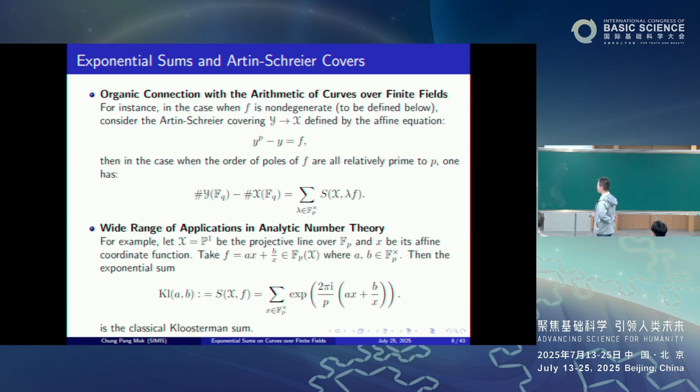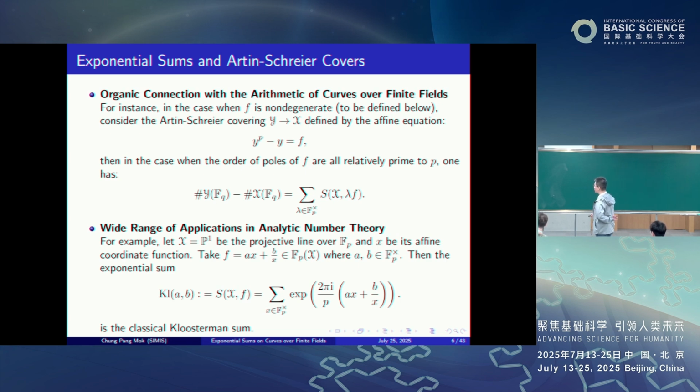In the case when f is non-degenerate, which we're going to define below, we have the so-called Artin-Schreier covering Y of X. Y itself is a projective smooth curve over F_q that is also geometrically irreducible. This covering is a finite Galois covering, and it could be defined by the affine equation y to the p minus y equals f.